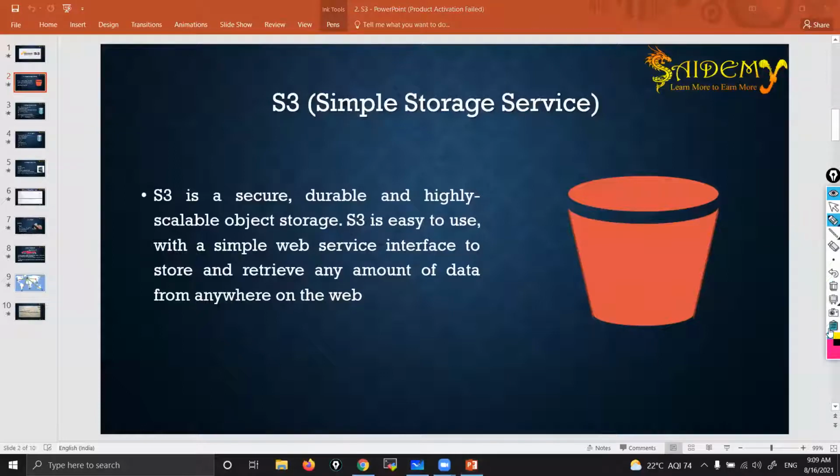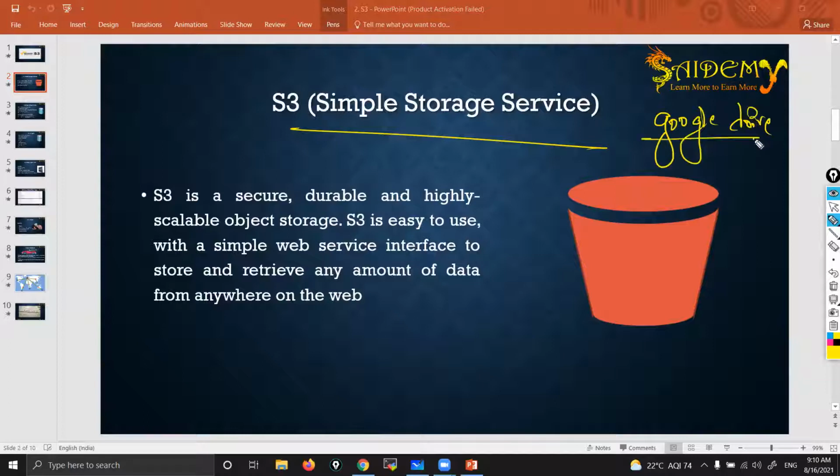It is just like Google Drive. The only difference is Google Drive belongs to Google, S3 belongs to AWS. That's it. To use this storage, you don't need an EC2 instance, nothing. The way you use Google Drive directly, in the same way you can use S3.